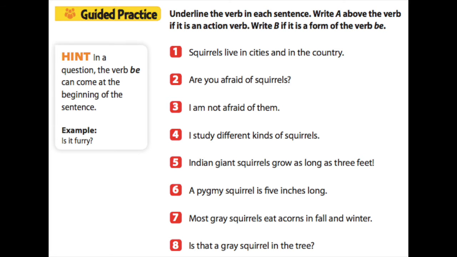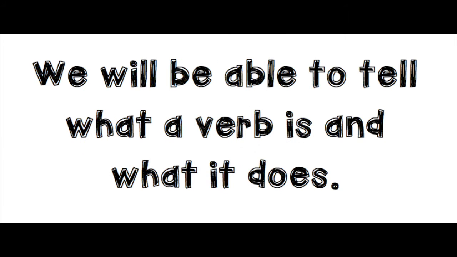Then you're going to continue that process for number 2, 3, 4, 5, 6, 7, and 8. You're going to copy down each of those sentences on your paper at home, underline the verb, and then put an A or a B on top if it's an action verb or a form of the verb be. Okay, alrighty. We will be able to tell what a verb is and what it does.